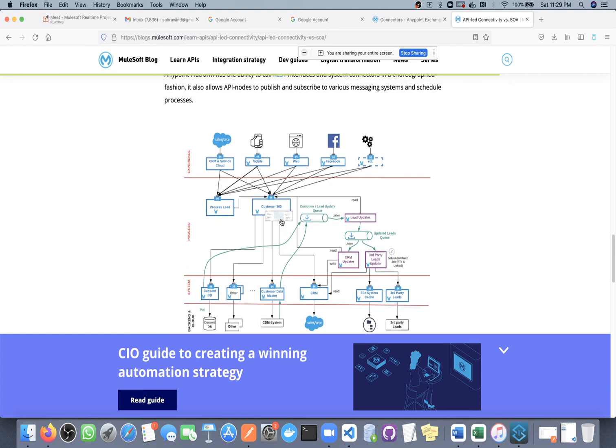Ravi, what are the ways we have to communicate among each layer? If we have the system layer, process layer, and experience layer, how will these layers communicate with each other? This will be REST API. Generally, in 99% of cases we create REST APIs. The process layer will call the system REST API using an HTTP method, and the experience API will call the process API using an HTTP method.